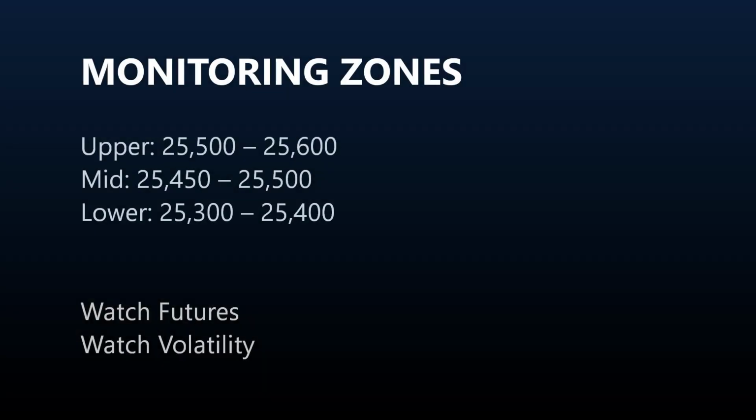Monitoring zones for the next session. The upper monitoring zone remains 25,500 to 25,600. The mid-control zone sits between 25,450 and 25,500. The lower monitoring zone remains 25,300 to 25,400. Below that level, positioning begins to thin. We will monitor whether futures expand or contract, whether call writing increases above 25,600, whether put layering strengthens near 25,400, and whether volatility begins to expand.